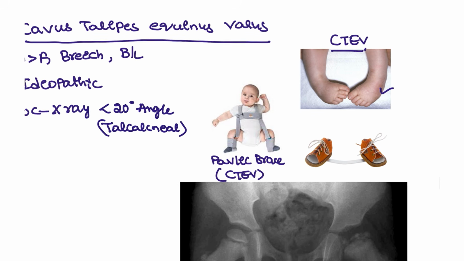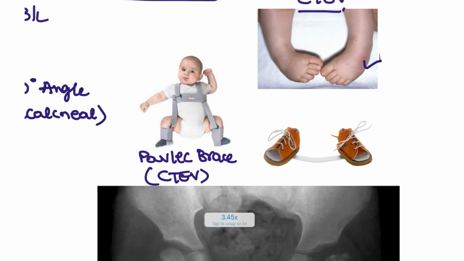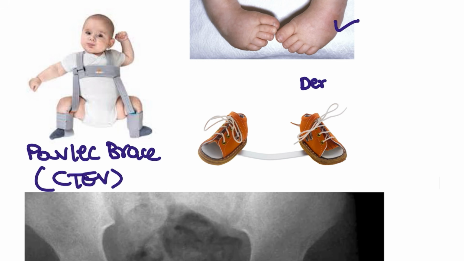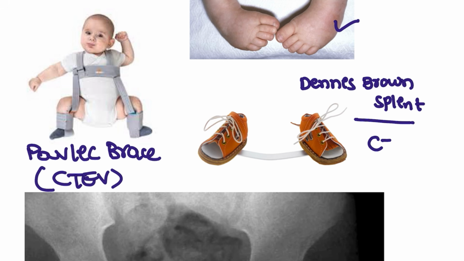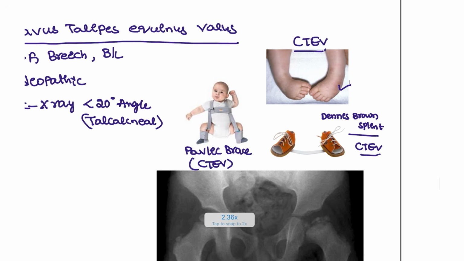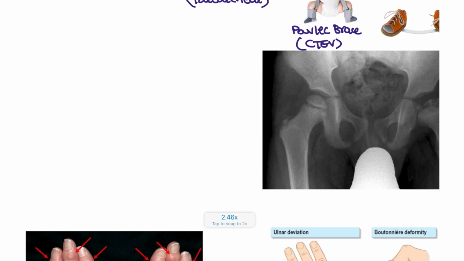And in CTEV, how are we going to manage? This is how we are going to manage. This is the Denis Browne splint. Until the patient is walking, we can use this Denis Browne splint. Then there will be separate shoes, CTEV shoes. Then we can use those, and after a certain age we can go for surgery for this patient.